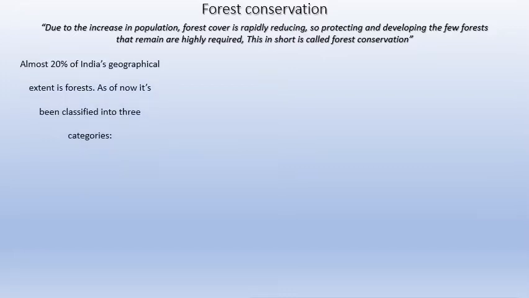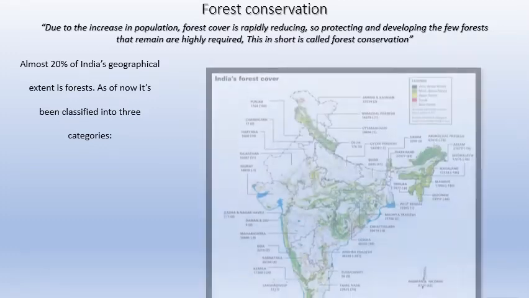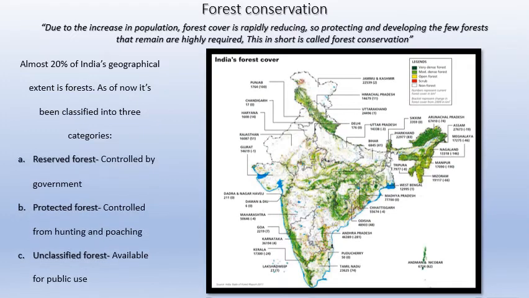Almost 20% of India's geographical extent is forest. So you take the whole of India, 80% is not forest, the remaining 20% is forest. As of now, it's been classified into three categories. Number one is reserved forest, which is controlled by the government. Number two is protected forest, which is controlled from hunting and poaching. And number three is unclassified forest, maybe any forest that you would have walked into or gone to just for tourism, or just nearby your house you find there's a small jungle-like thing.